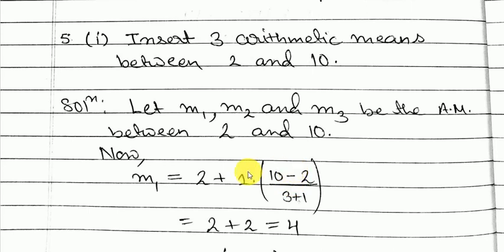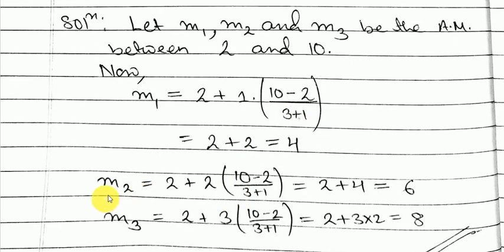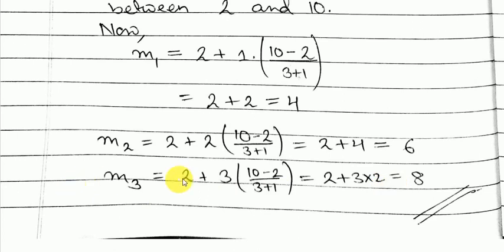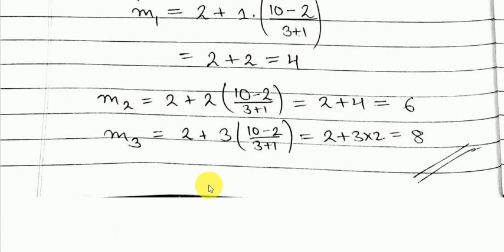So how do we find the common difference? It is (10 minus 2) upon (3 plus 1). Whatever number of arithmetic means we are required to find, here 3, we have to write that plus 1. Next m2 will be 2 plus 2 times the common difference, so (10 minus 2) upon (3 plus 1), and same way you can find the third arithmetic mean.